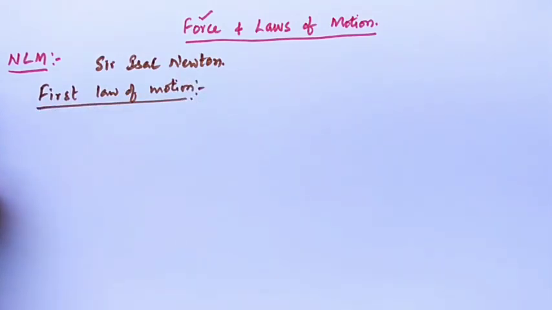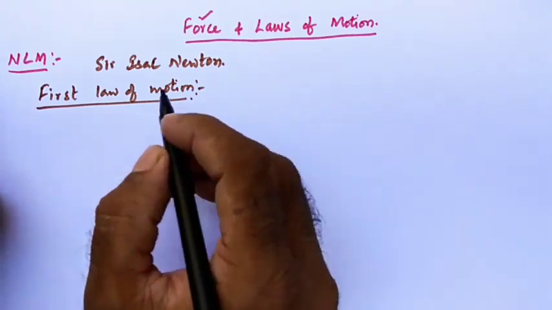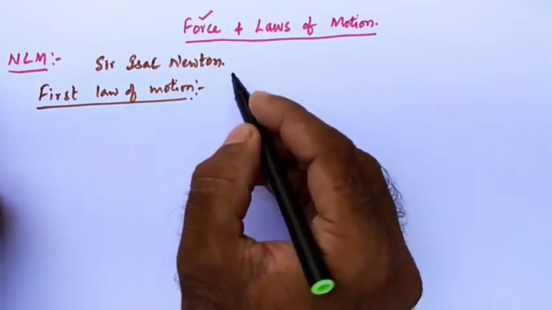What is Newton's first law of motion? I'll give the statement first, after that I'll explain. Listen carefully.